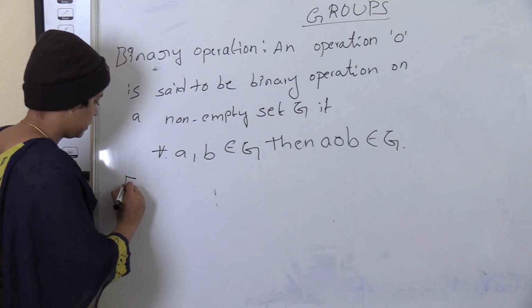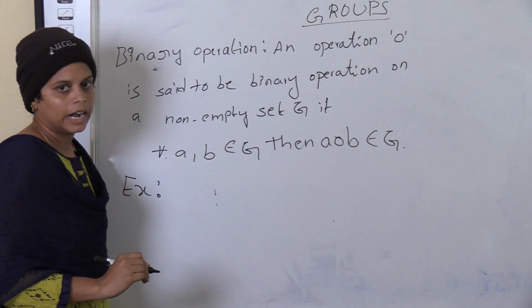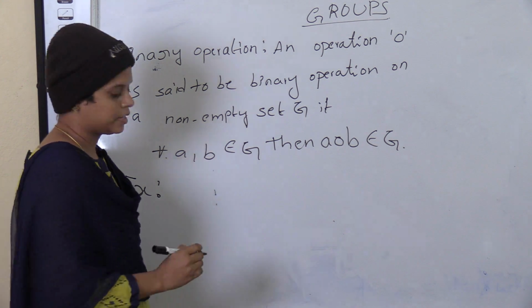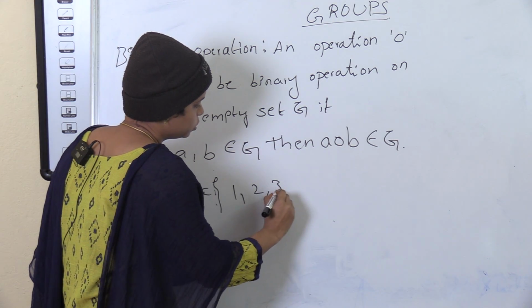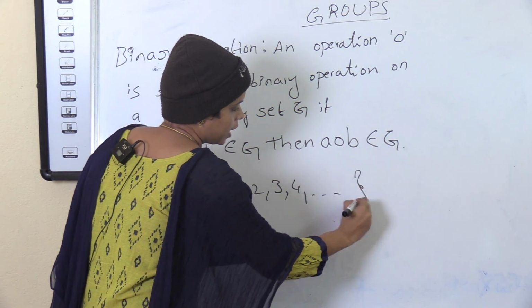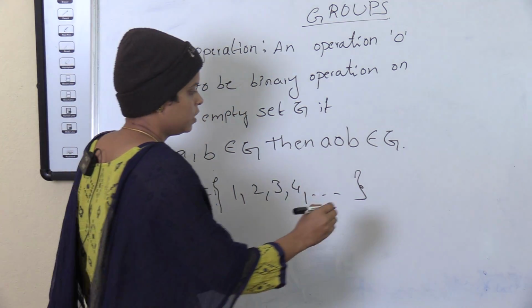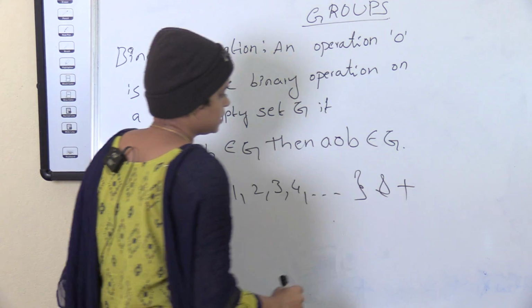For example, we already know the set of all natural numbers, capital N equal to 1, 2, 3, 4 and so on, and we can take an operation plus.